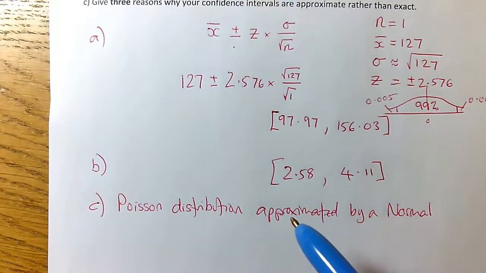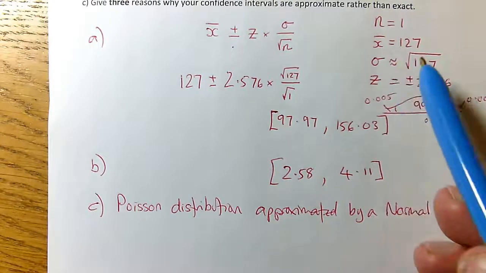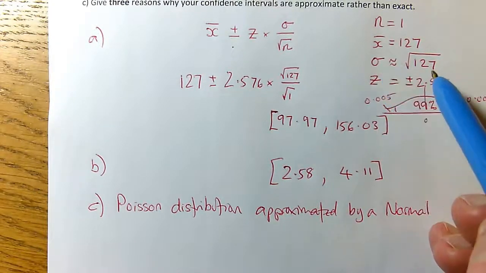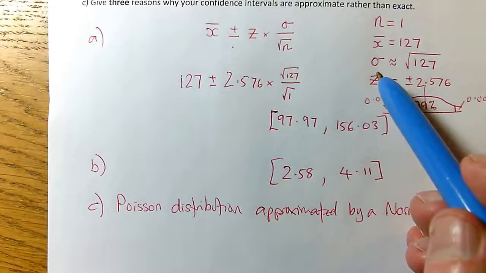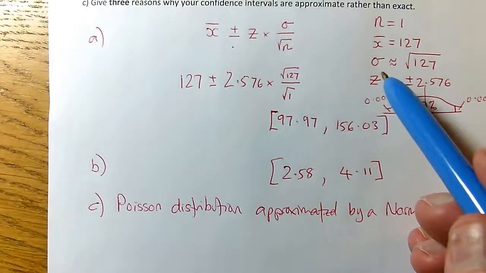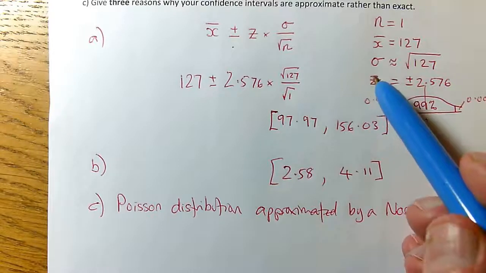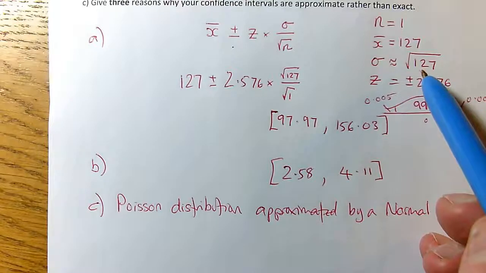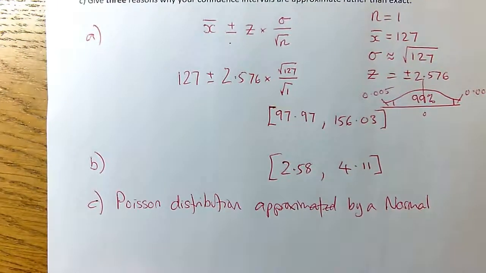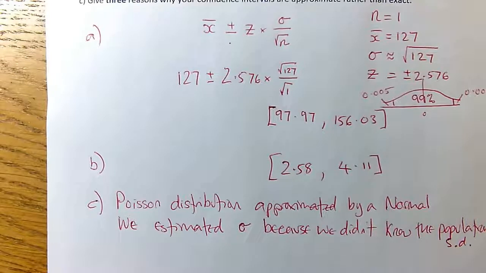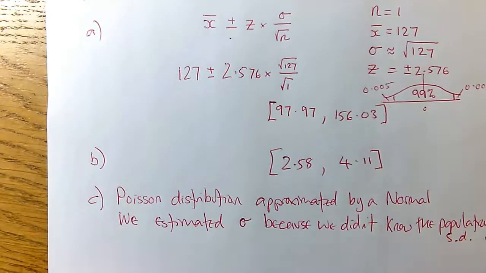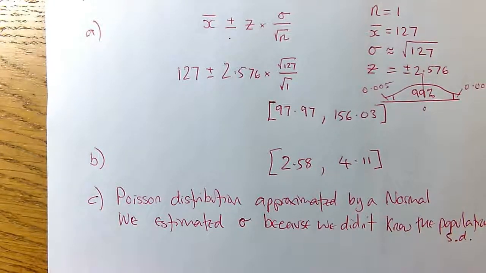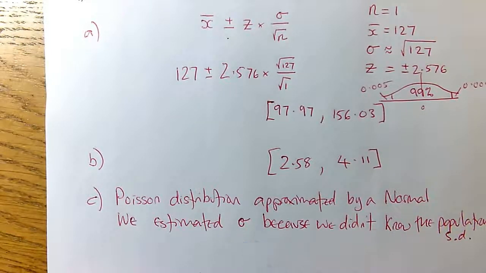Okay, then when I did the recipe, I had to make do with an estimate for sigma. I'd have liked to have known the population standard deviation. If I'd known that, because it's Poisson, I'd have actually been able to work out the variance and therefore the mean. But I didn't know this. I had to estimate it using the square root of 127. So sigma was estimated. We didn't know the population standard deviation. You could even say that in context. We didn't know the standard deviation of the population of numbers of calls over the 38-hour week. Okay, but I think you're going to get away with just saying sigma was estimated.